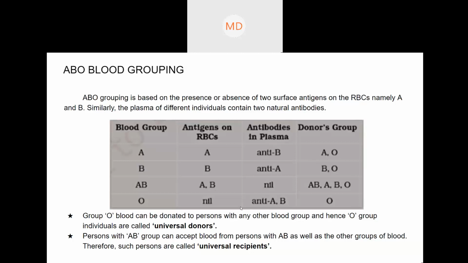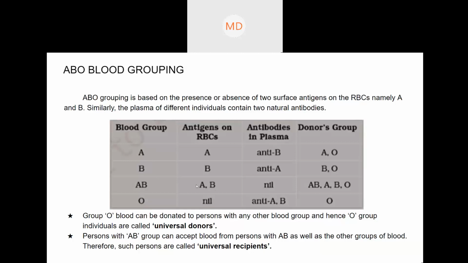But these O blood group people can give to everyone because they have no antigens on their RBC. They do not have any antigen. Just remember that for A blood group, A antigen is there. For B blood group, B antigen is there. For AB blood group, A and B both antigens are there. And for O blood group, there is no antigen.